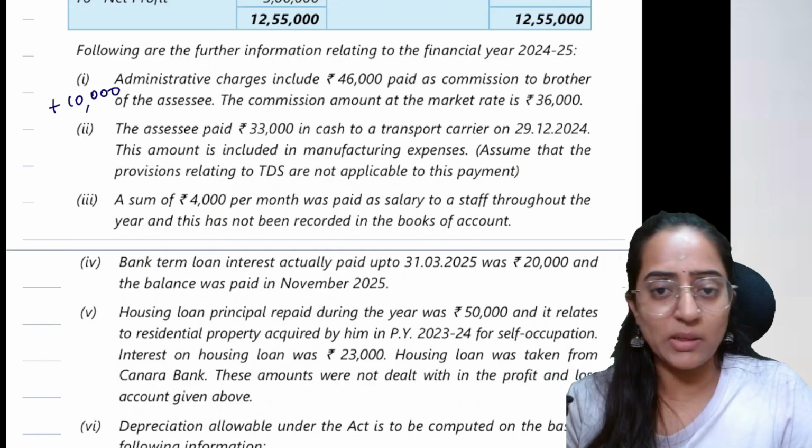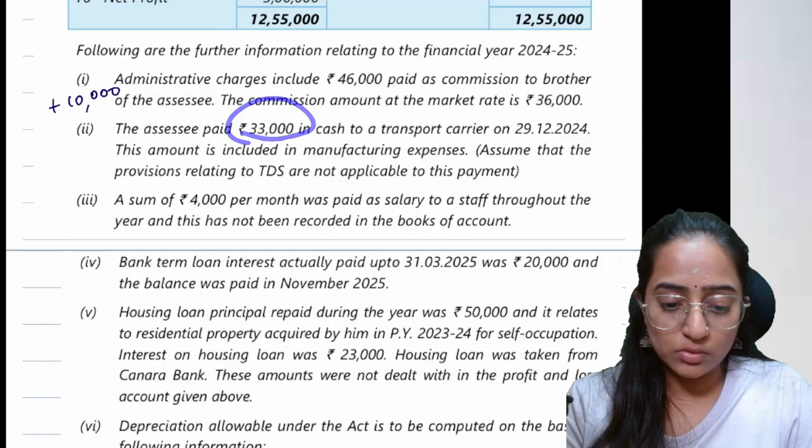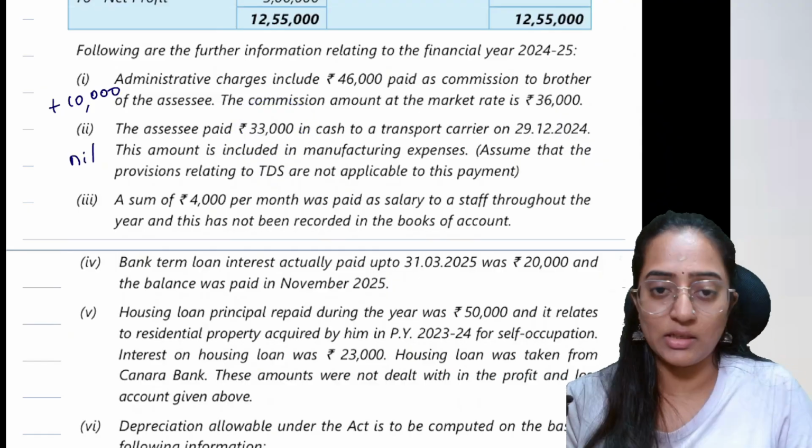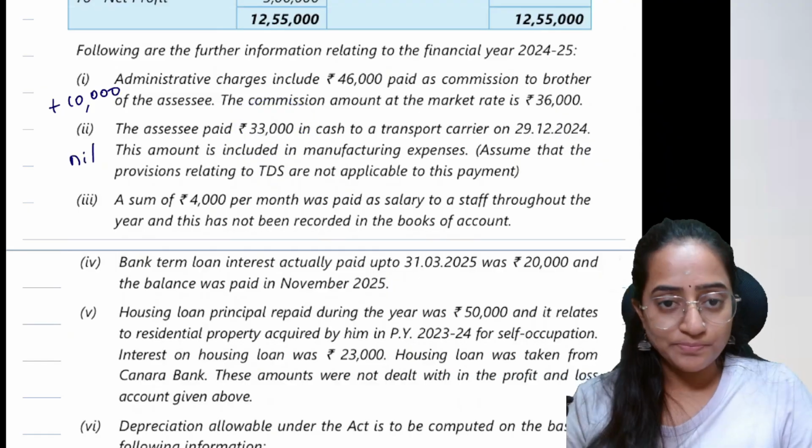Excess of 35,000 would be disallowed. This is up to 33,000, no. So this does not have any effect. It has nil effect. Okay.